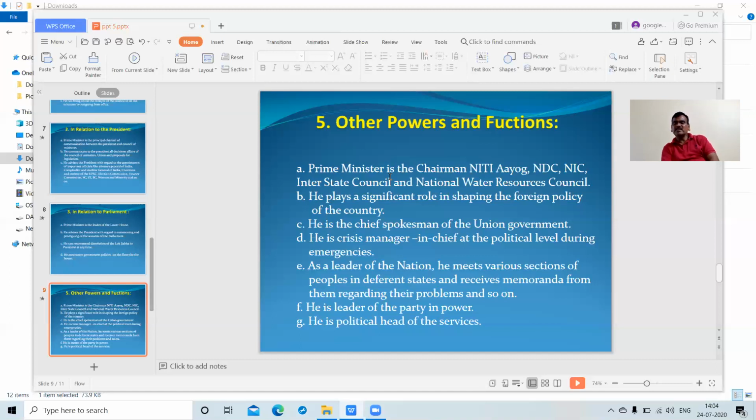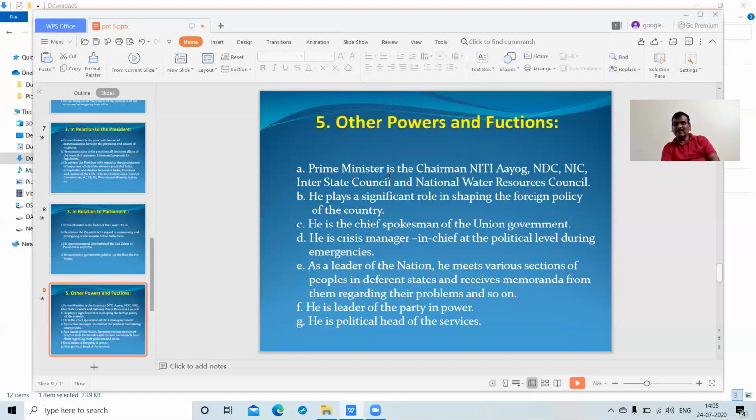As a leader of the nation, as a leader of the people, he meets various sections of people in different states, irrespective of caste, race, anything. He always meets various sections of the people in different states and issues a memorandum regarding their problems and issues.